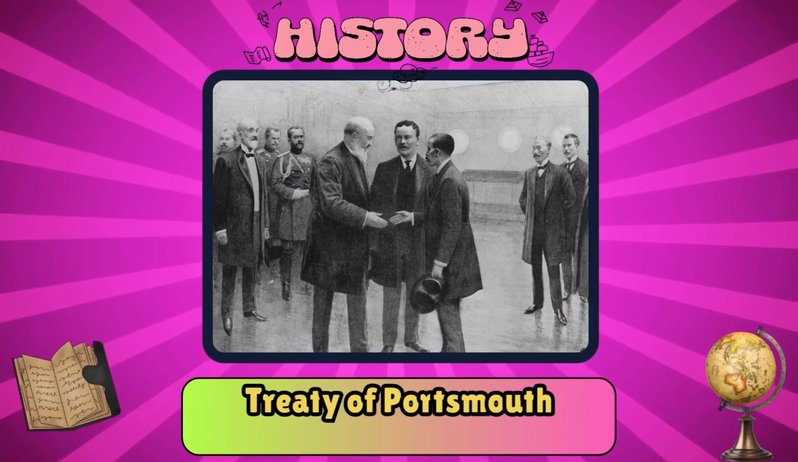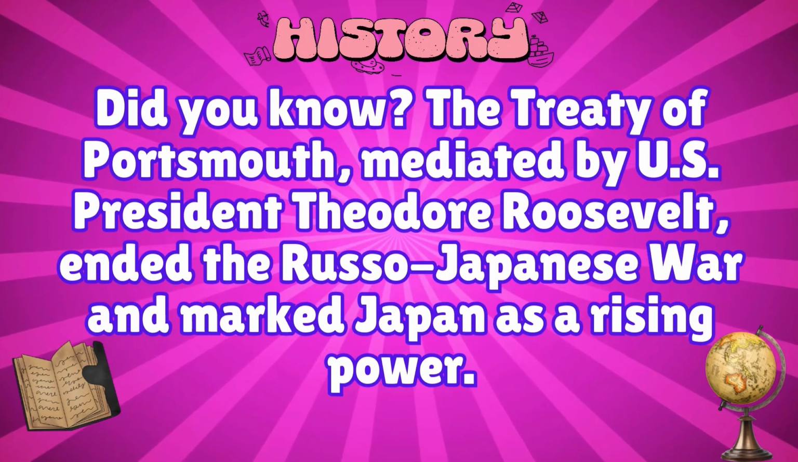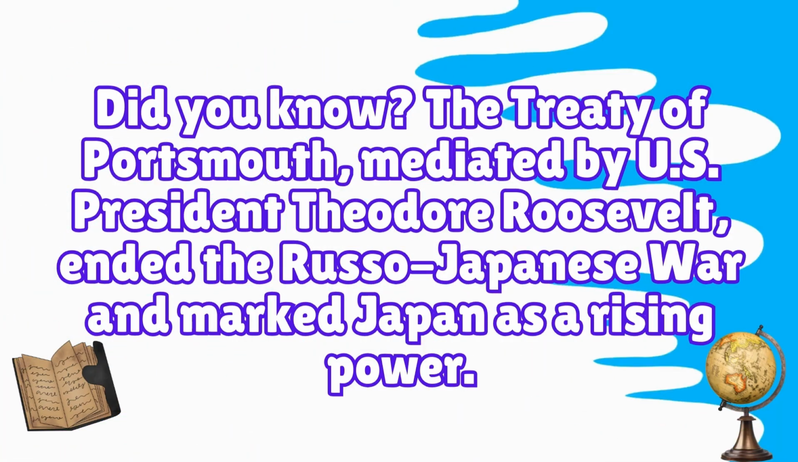Treaty of Portsmouth. Did you know? The Treaty of Portsmouth, mediated by U.S. President Theodore Roosevelt, ended the Russo-Japanese War and marked Japan as a rising power.